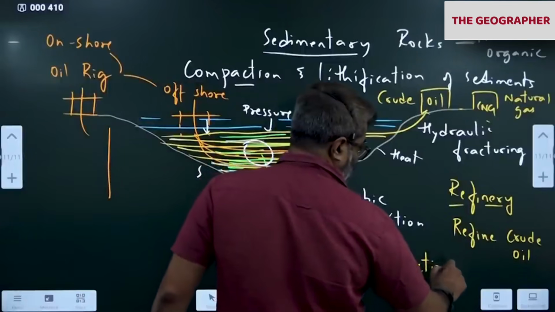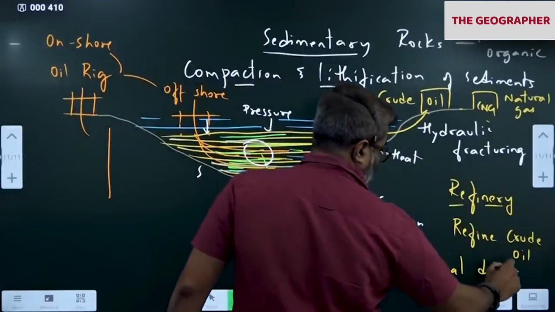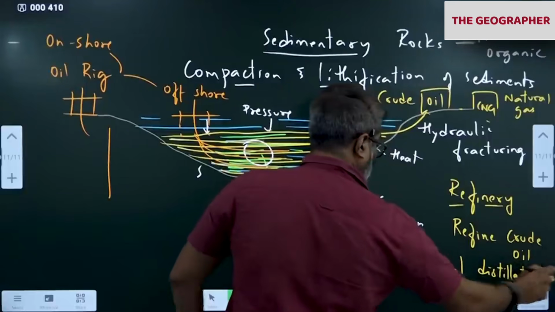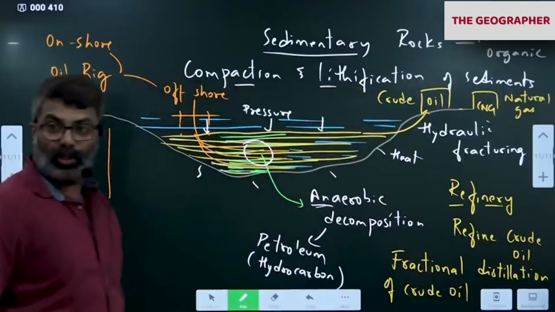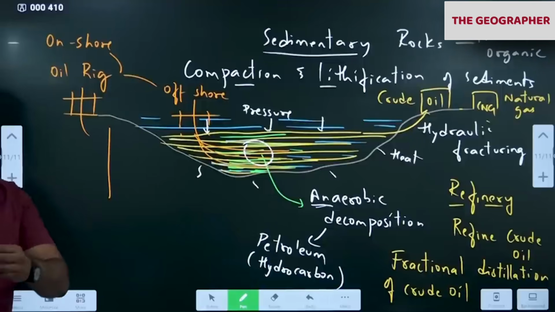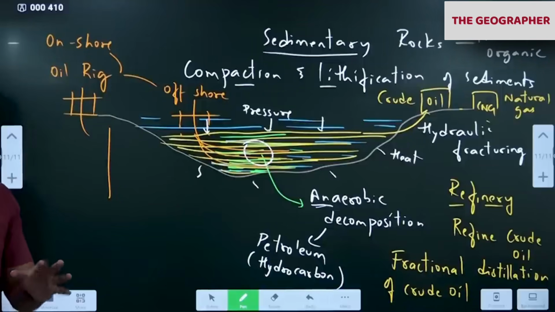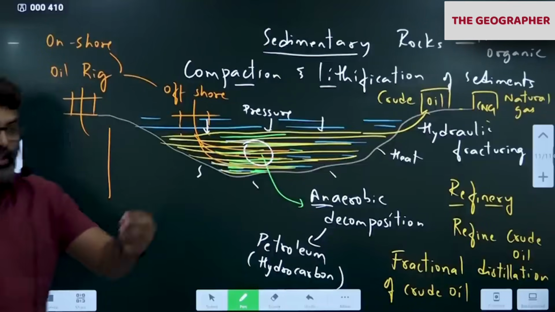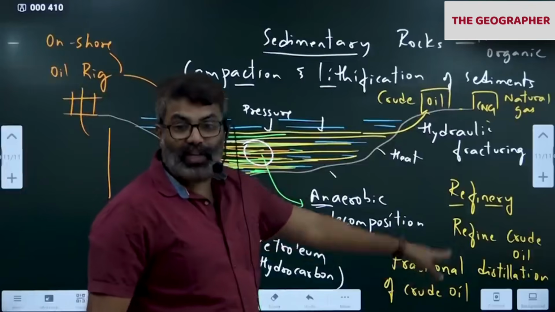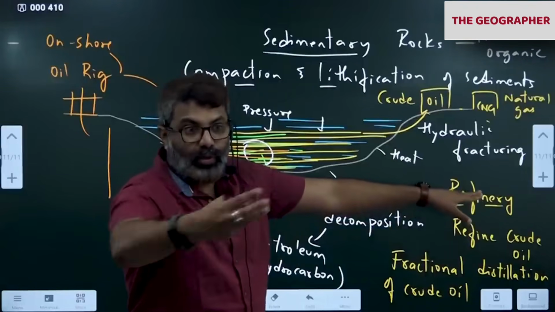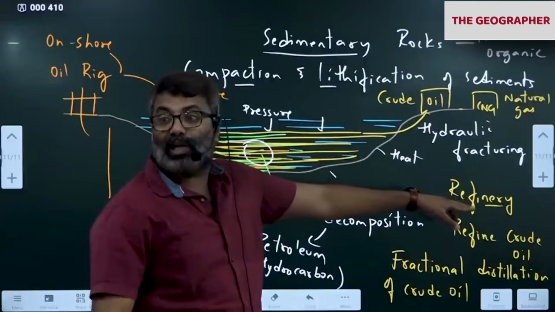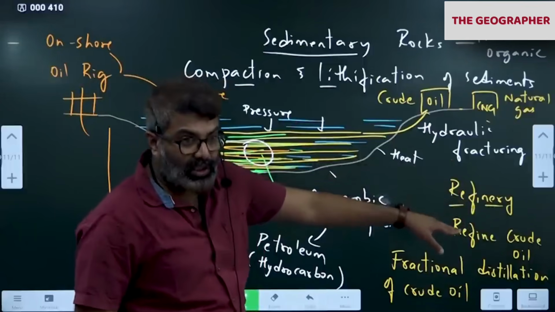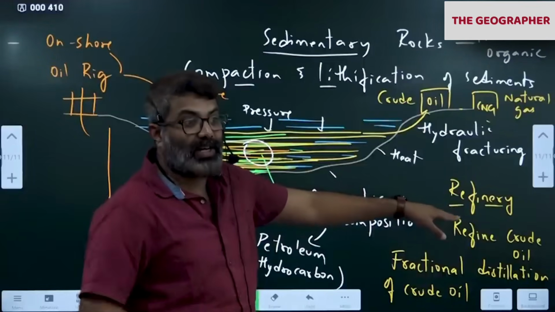Fractional distillation of crude oil means refining process. One refinery we set up, lot of industries will come around that. Petrochemical industries, we call it as. What are petrochemical industries? Industries which use the raw material of a refinery. Whatever raw material, naphtha, I told you, all the raw material that comes out are used by other industries. They are called as petrochemical industries.